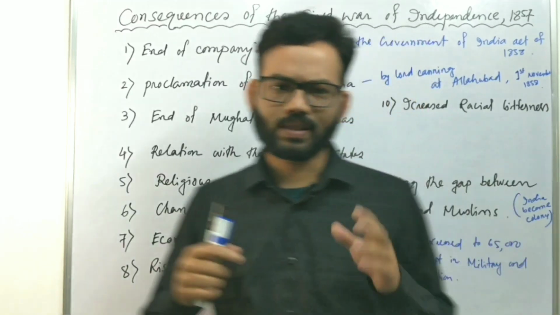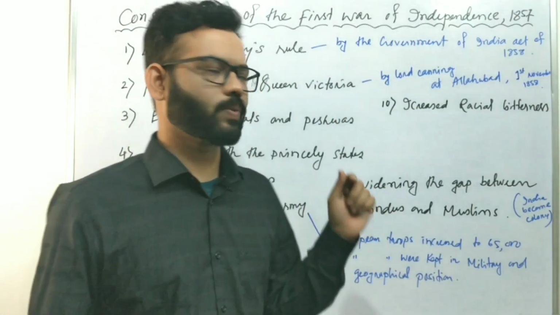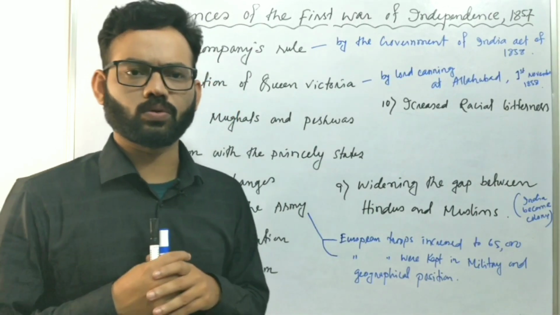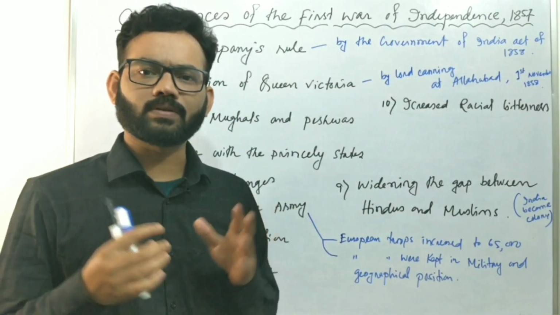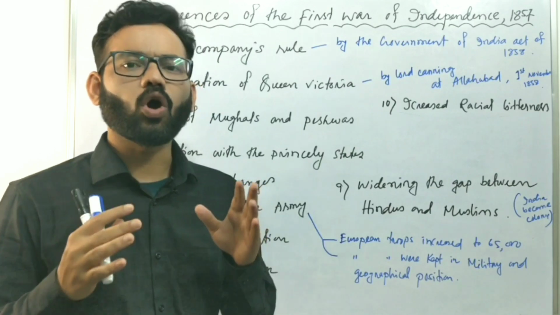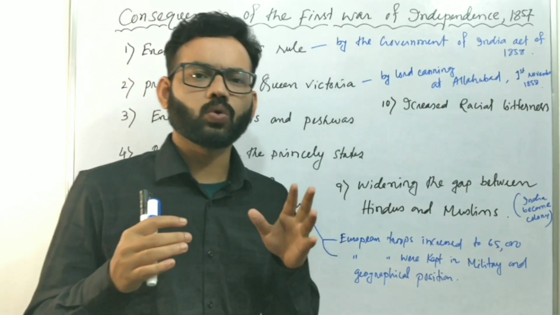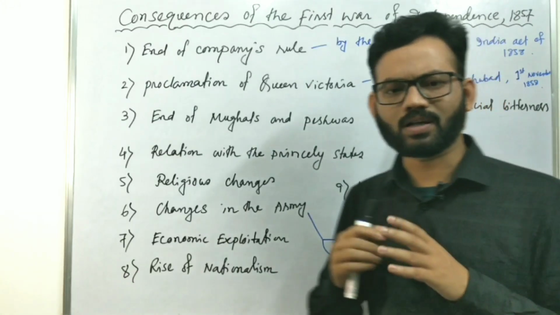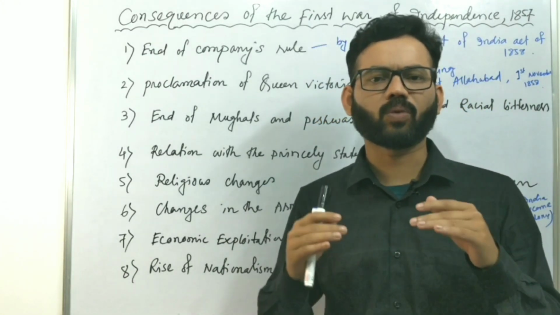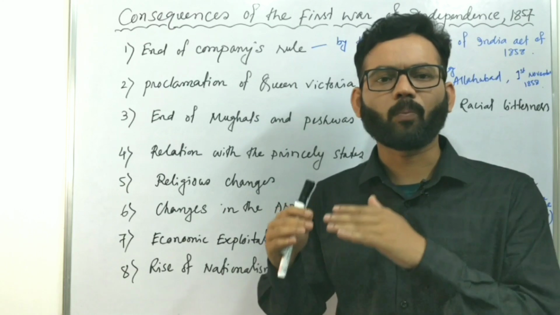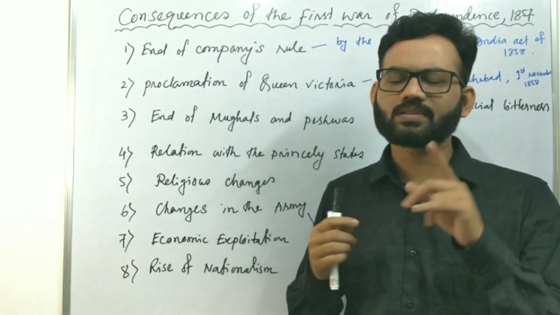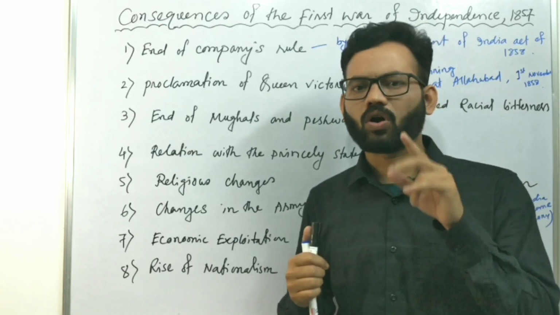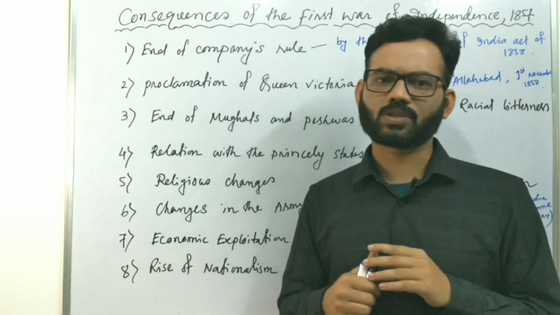Number one, the consequence of the revolt of 1857 is the end of the Company's rule. After the revolt of 1857, the rule of the East India Company was completely ended. The power of India was transferred from the hands of the British East India Company to the British Crown. That is the most important result or consequence of the revolt of 1857.